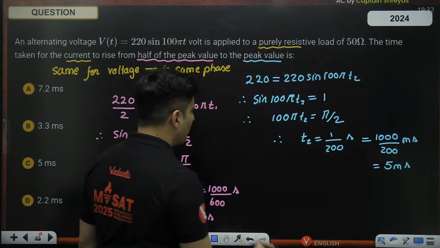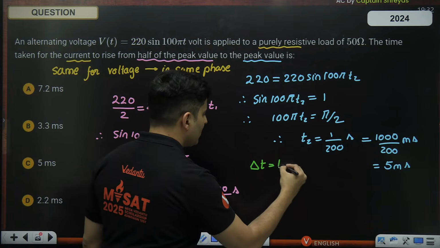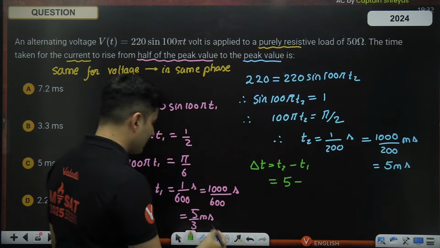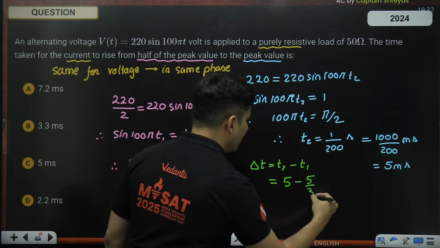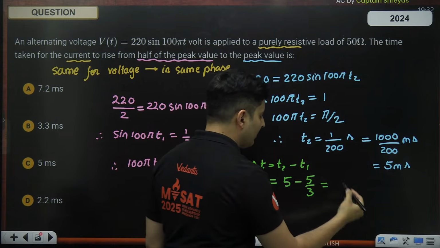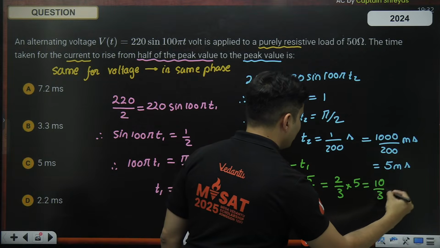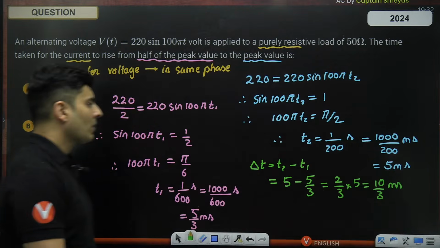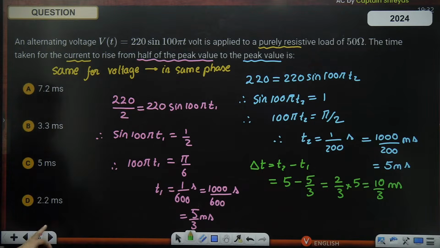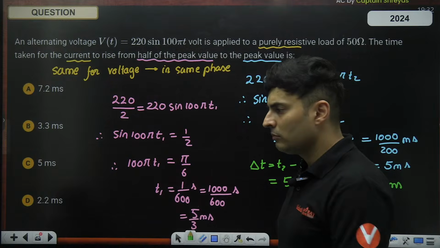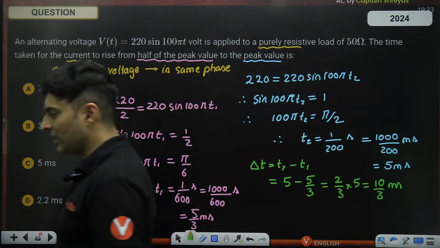So now the actual question is finding the time interval. That will be T2 minus T1. So it will be 5 minus 5 by 3, which is 5 times (1 minus 1 by 3), which is 2 by 3 of 5, which is 10 by 3 milliseconds. 10 by 3 milliseconds is 3.33, which is the B option. B for IIT Bombay. Okay, clear? Again, option B.